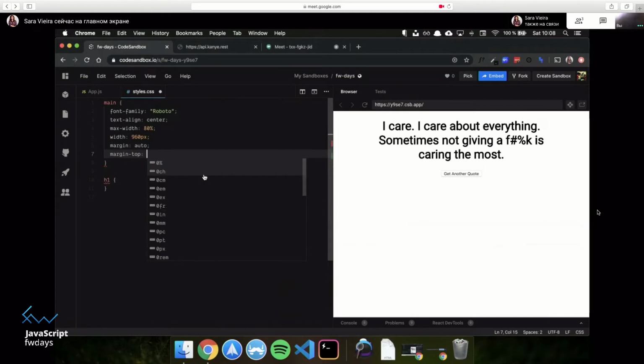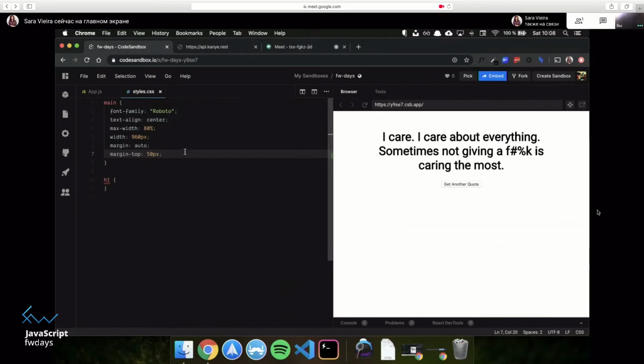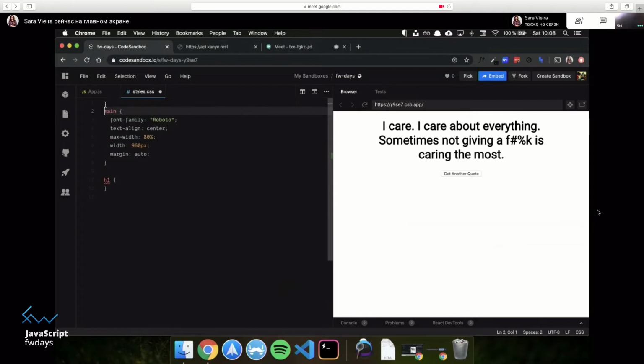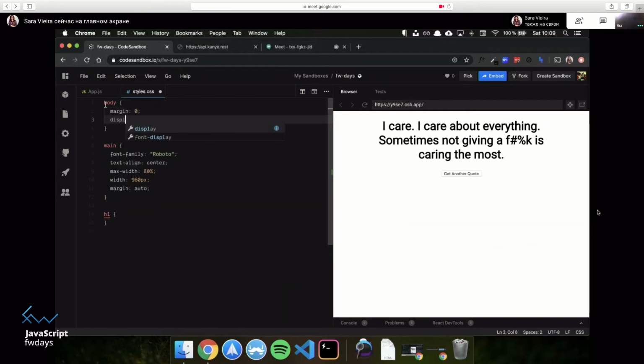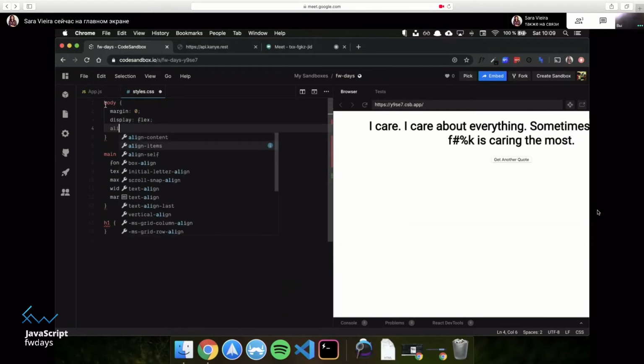I've done a lot of CSS in my life, as you can see. 50 pixels. There we go. Or we can even do something else. Since we only have a main, we can come to the body and we can say, so first margin 0, and then we can say display flex, and then we can say align items center.